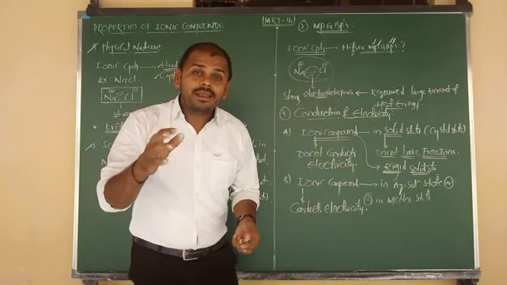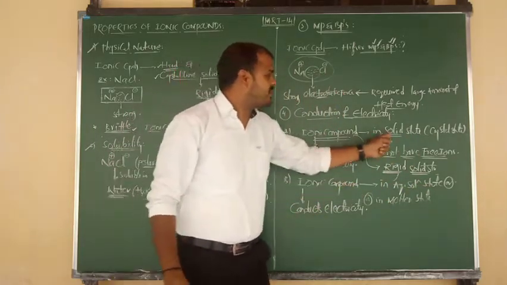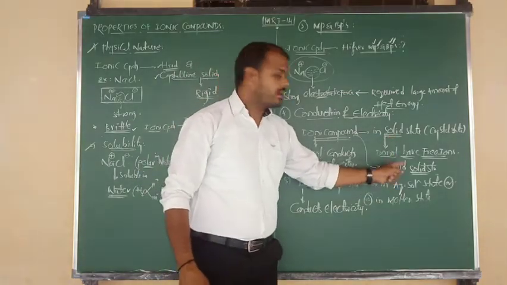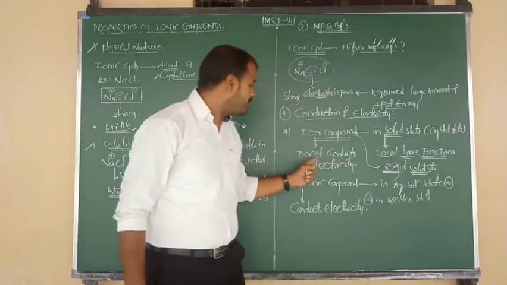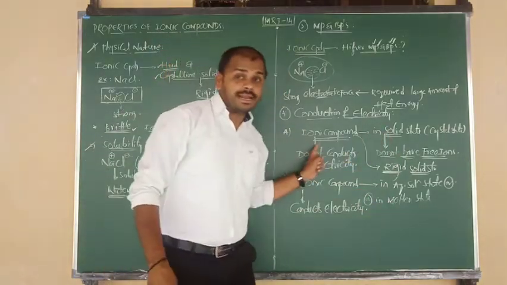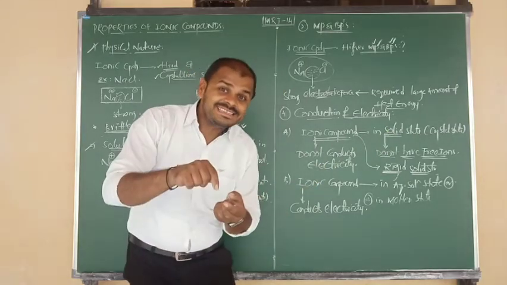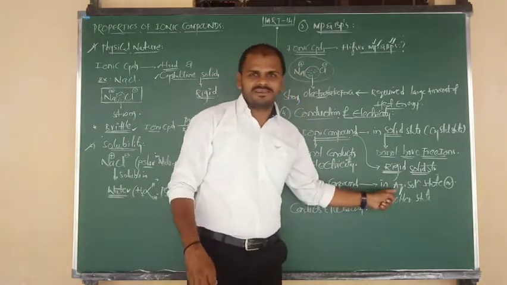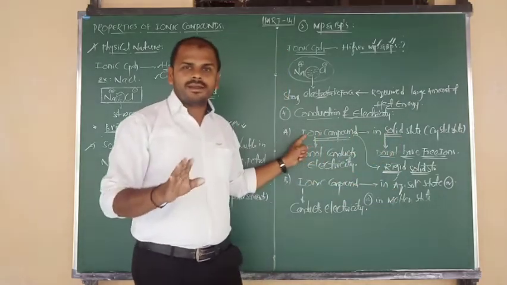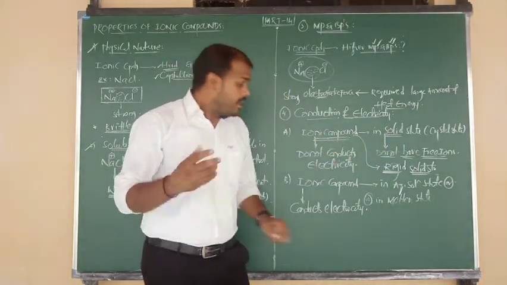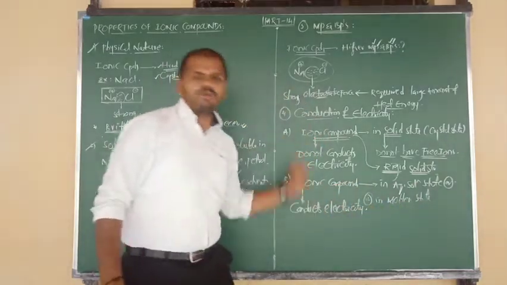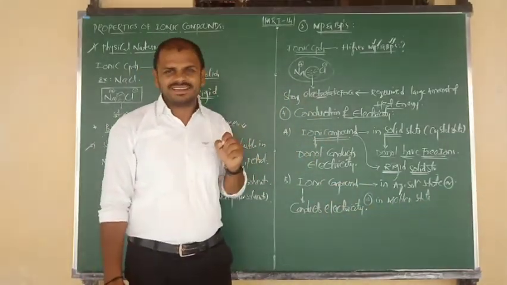Pure NaCl does not conduct electricity because pure NaCl means solid. Pure NaCl means rigid. It does not contain free ions, does not conduct electricity. But to that NaCl we can add water, the aqueous form. So pure NaCl is a bad conductor, no free ions. But aqueous NaCl is a good conductor. Molten NaCl is a good conductor. Like that we have to consider.